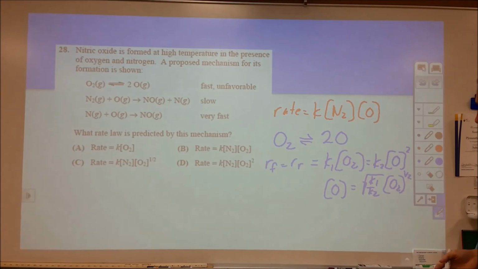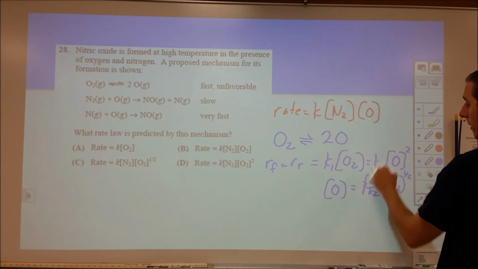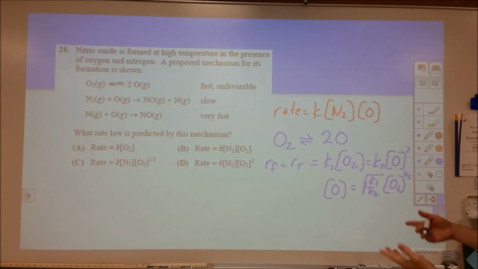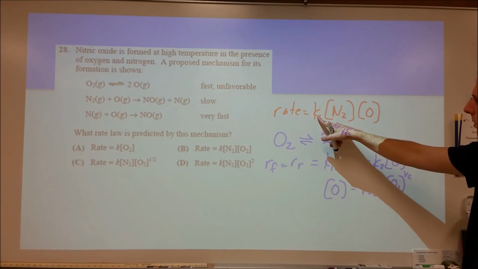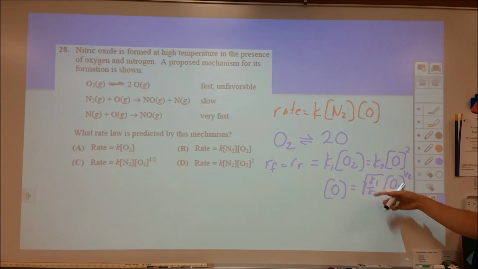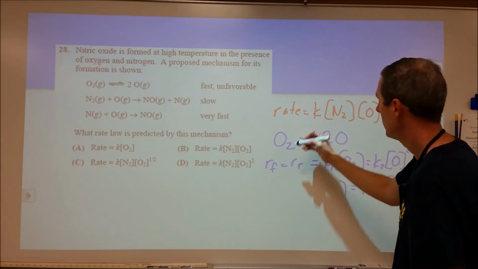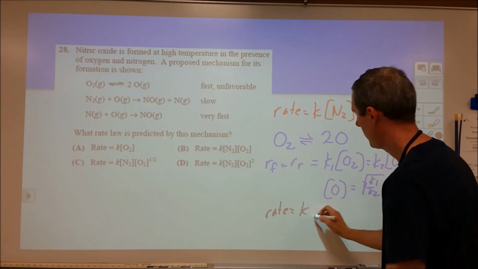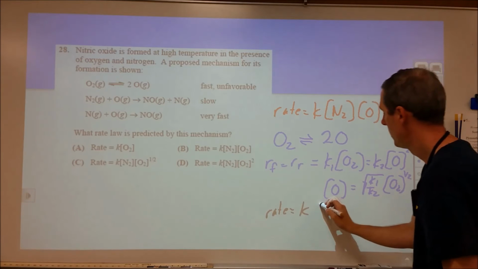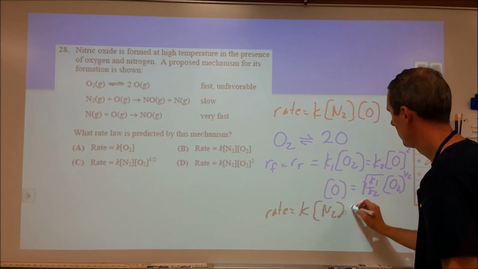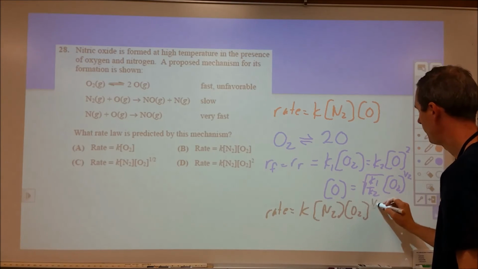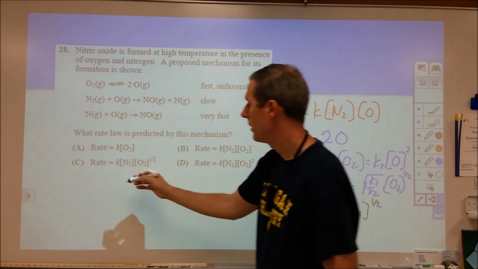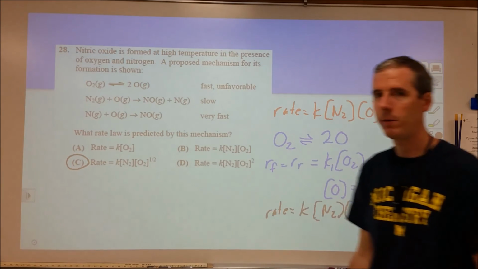Square root of that. Okay, so we can plug this whole thing in for O here. Now when we plug this in, we're plugging in a whole bunch of constants, but it's just adding onto a constant. So it's just going to be some constant, different than what it originally was, multiplied by a factor of this. But we can plug all that in and get a new final rate law, where we get some fourth rate constant times N2 times O2 to the 1/2 power. Okay, so that's our rate law, and that's our choice here in C, so C would be our response for that.